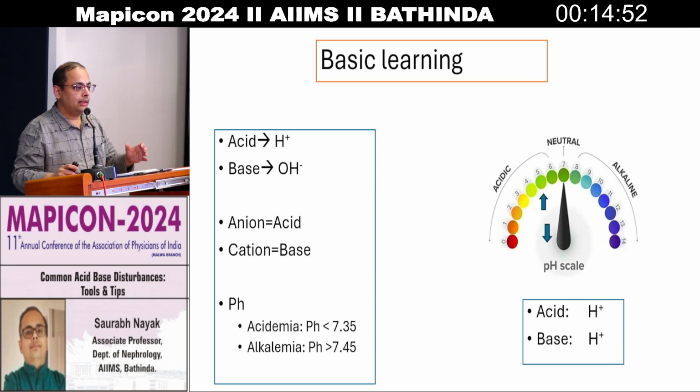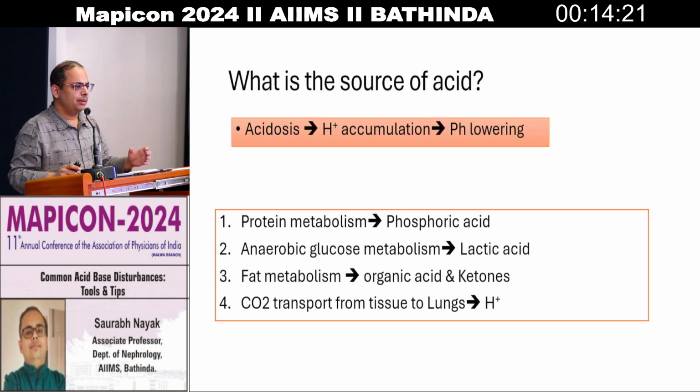Basically, it is believed that H plus is acid and OH minus is a base. Or, in another convention, anions are acid and cations are base. Now the nomenclature has changed, and we no longer say alkalosis or acidosis. We use terms like acidemia and alkalemia. When pH is less than 7.35, it is called acidemia, and when pH is more than 7.45, it's called alkalemia. In another concept, whichever substance donates an H plus becomes an acid, and whichever accepts an H plus becomes a base. So this is the basic structure.